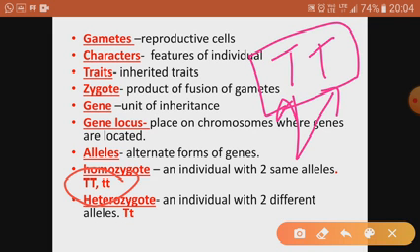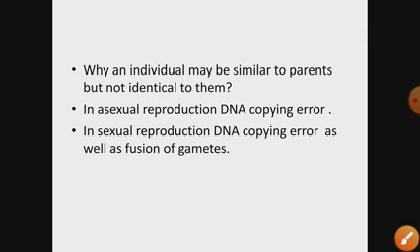If the alleles are the same, for example either capital T or small t, it is called homozygote, or homozygotic condition. If it has got two different alleles like capital T and small t, this is called heterozygotic condition.